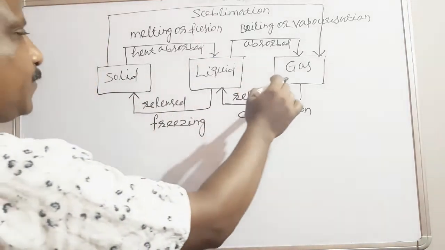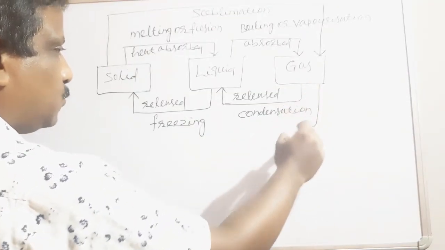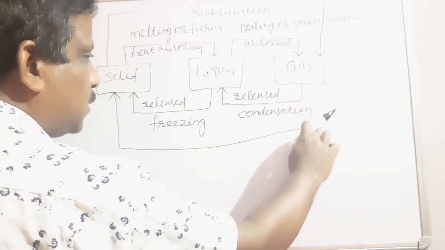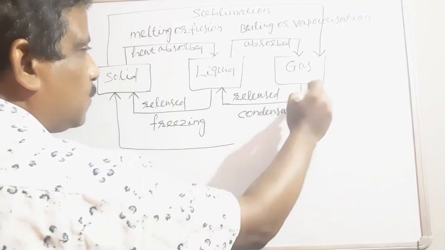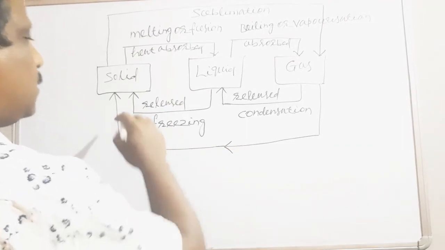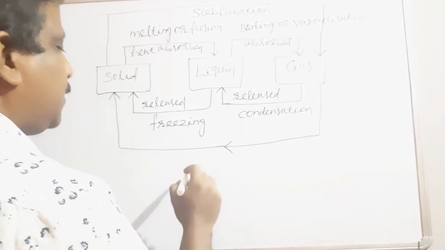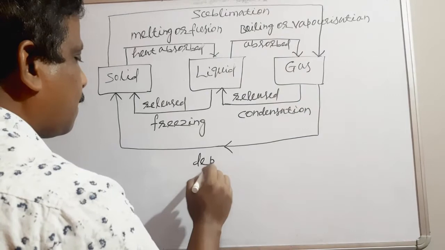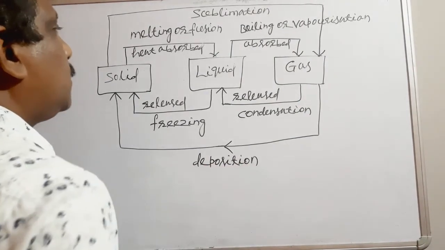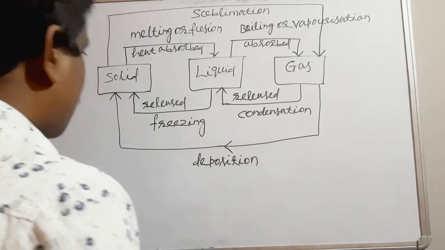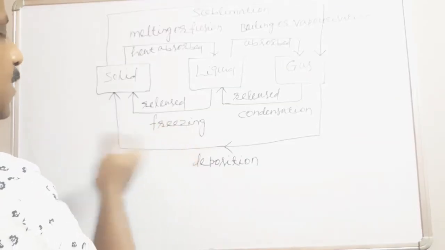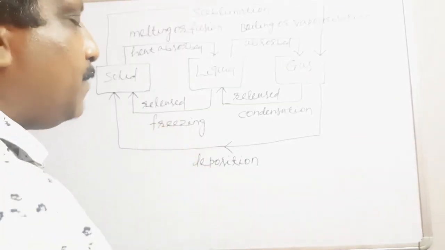And again from gas to solid directly, when gas changes to solid, that process is called what? Deposition. Understood? Here in the upper part remember heat is absorbed, in the lower part when it is changing, heat is released, and the temperature always remains constant.